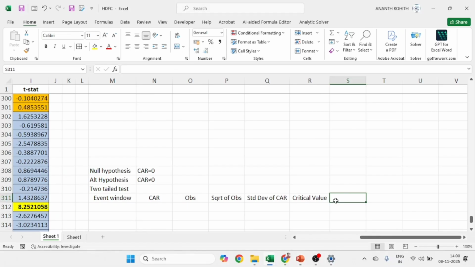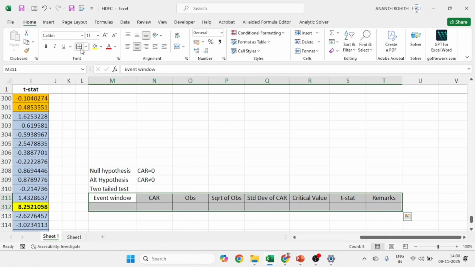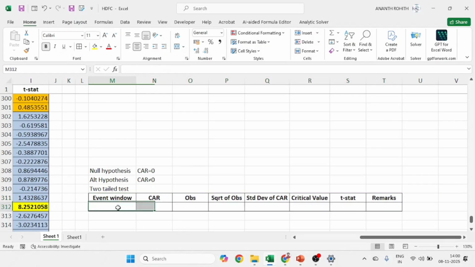Then we are going to calculate the t statistic. Then based on the t value, we are going to put the remarks or the result. So we'll give some table format for this information. I'll put it in all borders and keep these headings bold. Whenever you present the result, it should be presentable, so you have to put the borders and do the formatting. Event window, as per the problem we have taken -10 to +10, so we'll keep them center aligned.